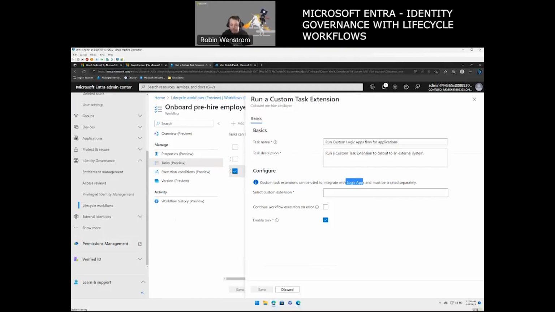So before lifecycle workflows, you could do all of this and spend hours and hours to make sure it's working. Instead, you saw I set it up here in a couple of minutes. And in here, I can actually add the custom extension and the Logic App flow that you have created. So you have many more possibilities to do custom things in your specific organization, be it for a specific application, or if you want to incorporate Intune or something similar.